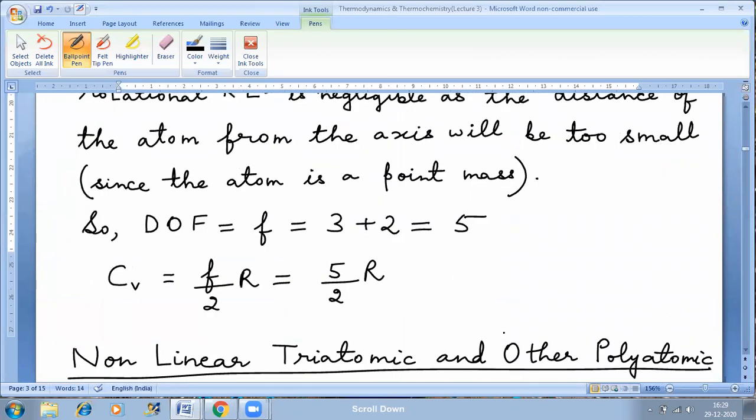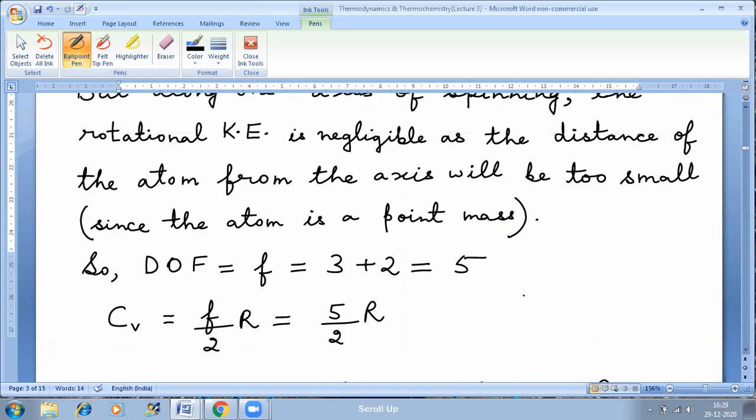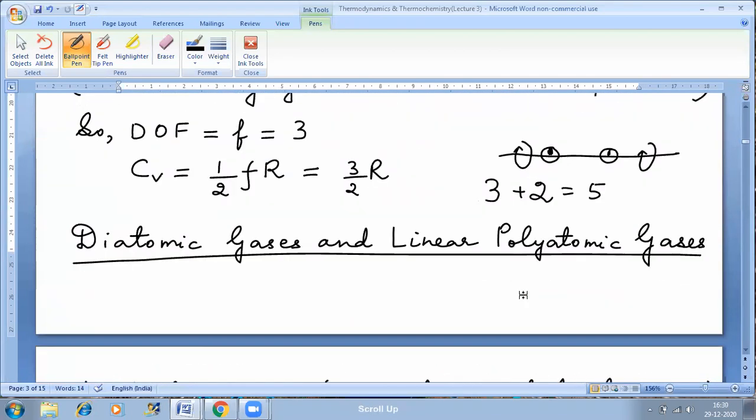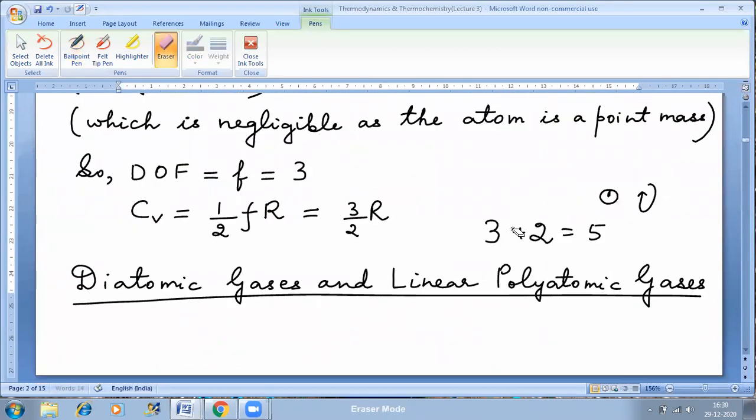So Cv will be F by 2R, that is 5 by 2R. 3 translational degrees of freedom and 2 rotational degrees of freedom. 5 by 2R will be the value of Cv for a diatomic gas. So it all depends on the distance from the axis of rotation. If it is very small, then we can simply ignore that part.